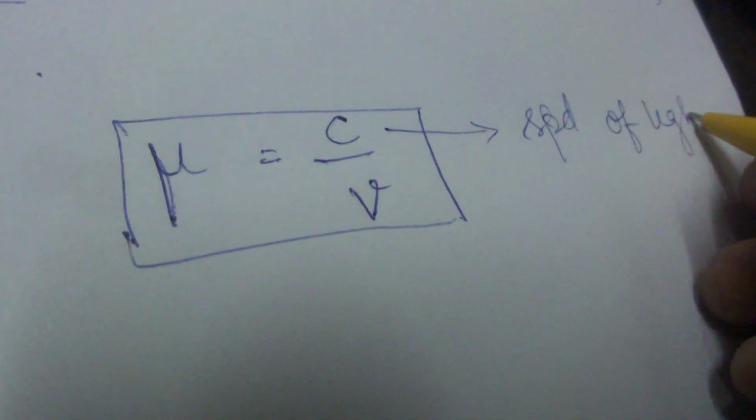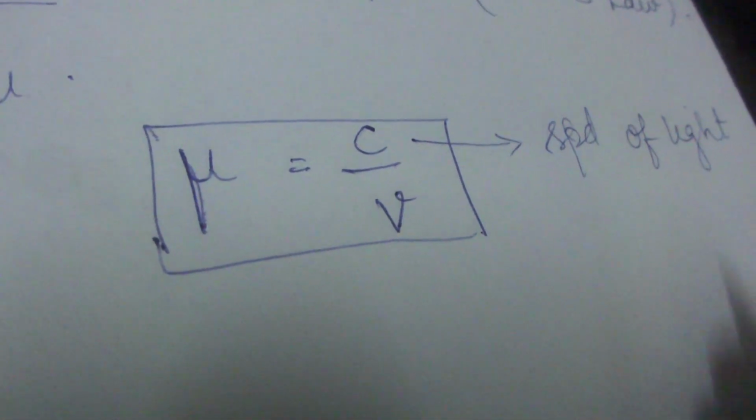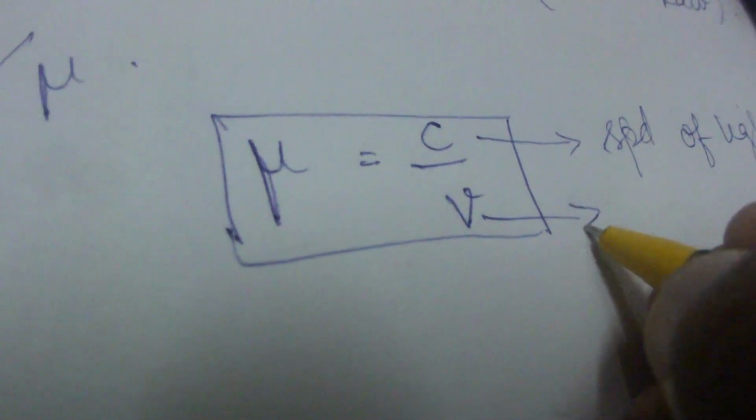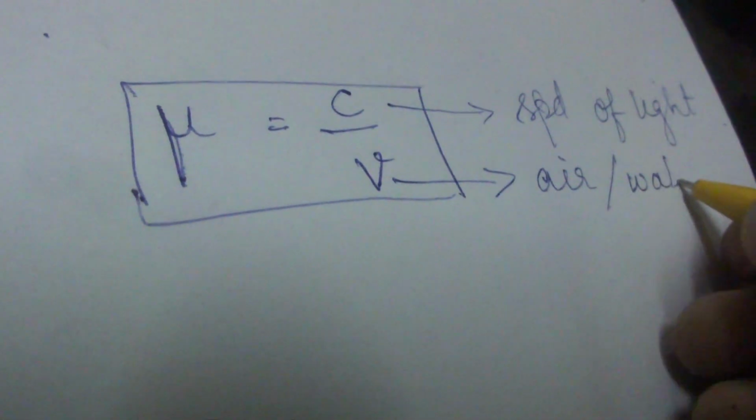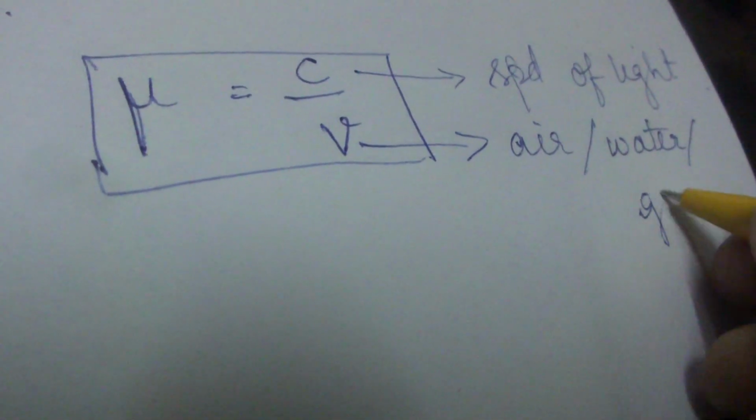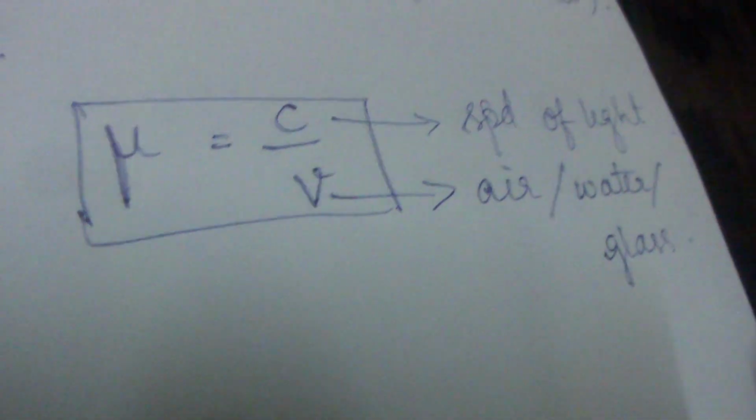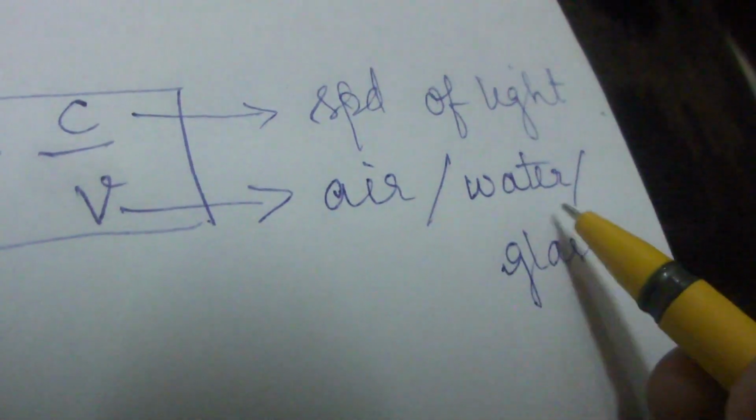C refers to the speed of light and V refers to the velocity in the given medium. Say it is air, then the velocity will be different, or if it's water then the velocity will be different, or if it's glass then the velocity will entirely be different. So V is the velocity of the light wave in the medium.